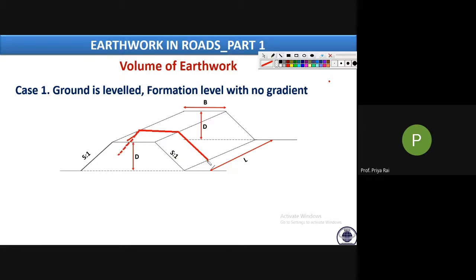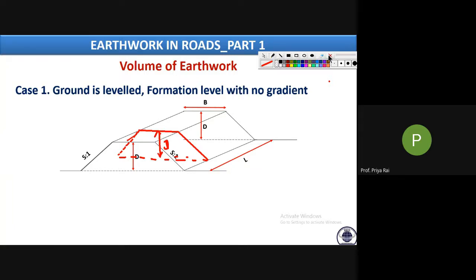In that section also this height will be the same. There will be no change, throughout the section this height will be D only. There is no change in the depth or height value.